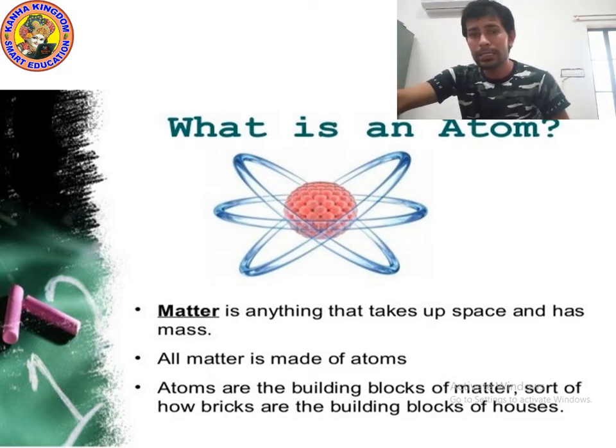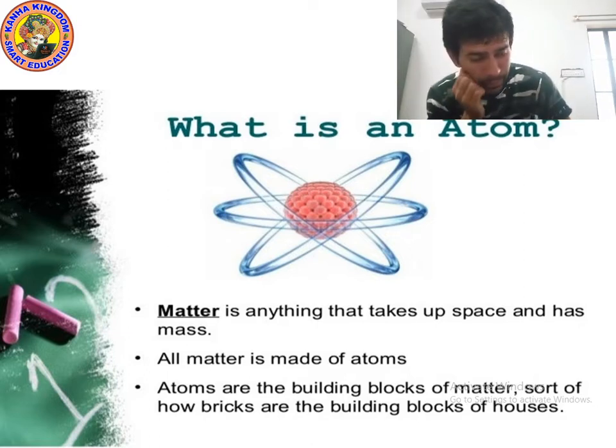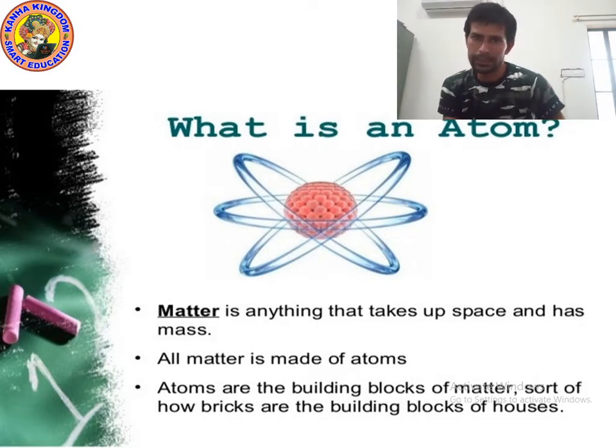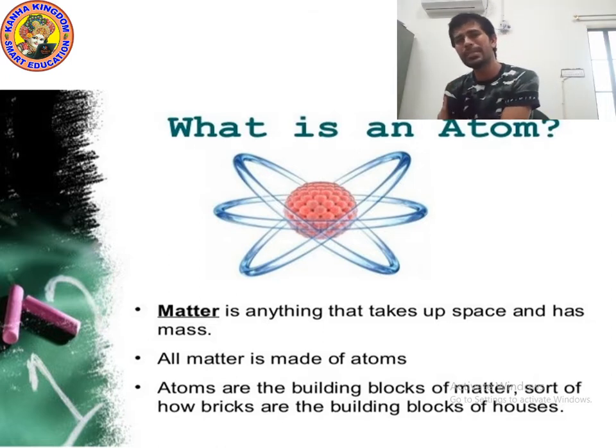What is the meaning of mass? M-A-S-S, mass. Mass tells us how heavy or light an object is. We measure mass in kilogram and gram. So what is matter? Matter is anything which occupies space and has mass.